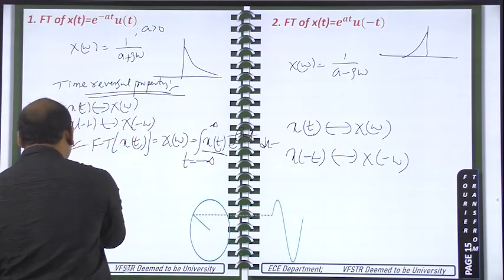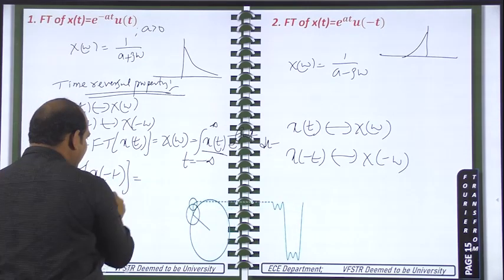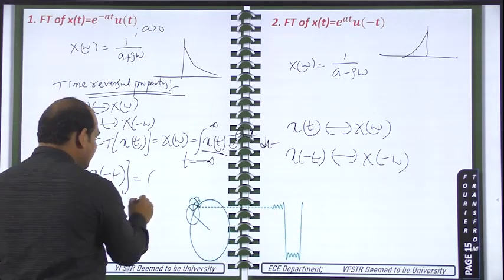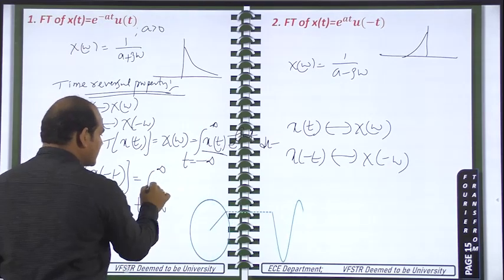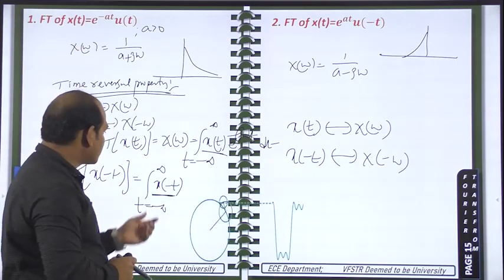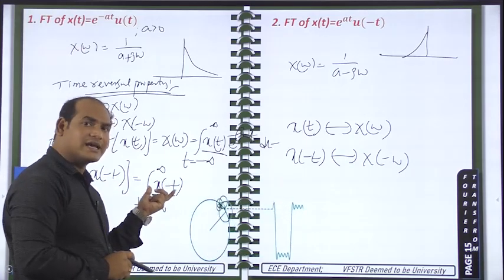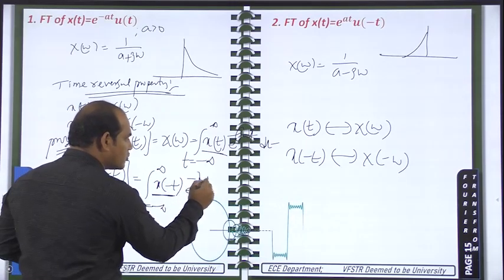Now I am going to calculate the Fourier transform for x of minus t. So my signal is x of minus t now. The integral is required, t changing from minus infinity to plus infinity, and in place of x, this is the place for the signal for which we are calculating the Fourier transform. That means I am calculating the Fourier transform for x of minus t now. So I have written that, and after that, e power minus j omega t dt.